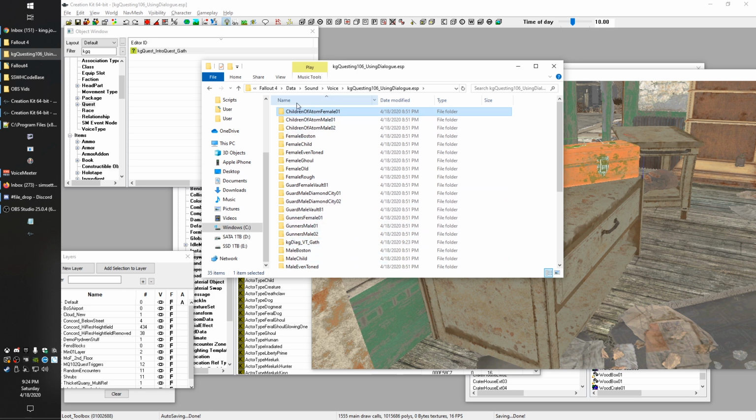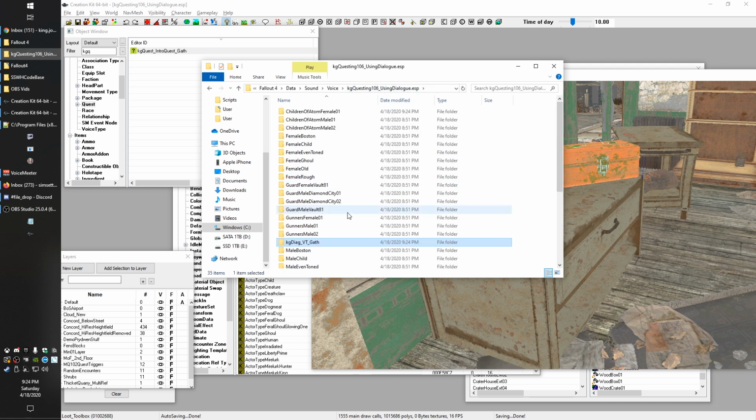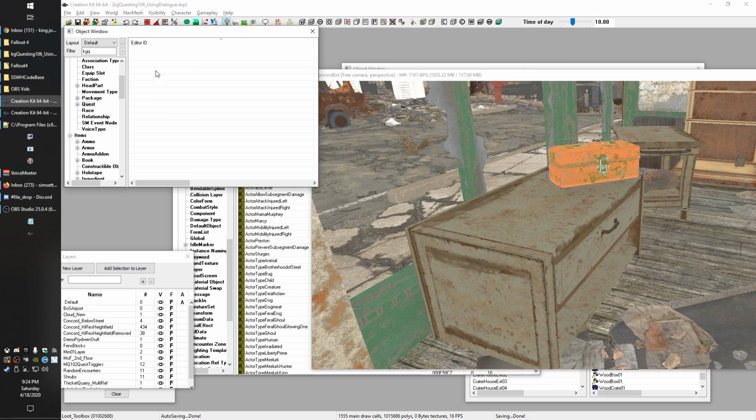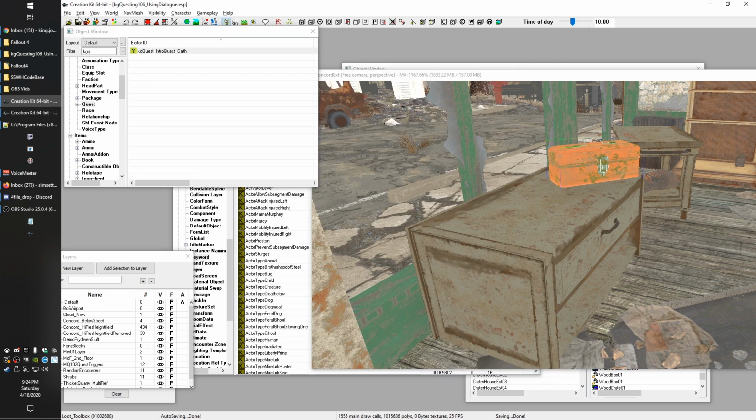When this happens, fortunately it's very easy to fix. You just grab the file from one of these and drop it into your appropriate voice type. So we can do that, and then we can just delete all the rest of these. Now, the reason that this happens occasionally is when you're setting up a particular line. So in this case, it was this line right here. Occasionally, if you go to record it immediately after writing it, the conditioning hasn't been determined by the game yet, and so it thinks it belongs to every NPC. A way to avoid that is before you start recording any of your lines, hit OK, save.